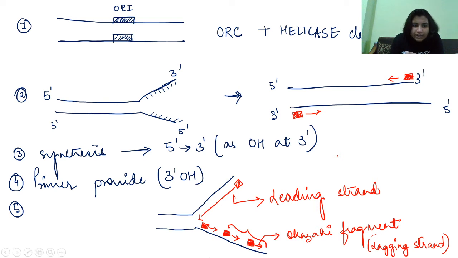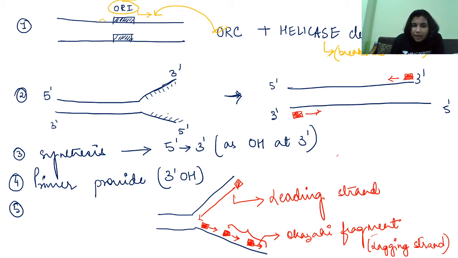Basically, here this is the ori site, right? This ori site is recognized by the origin recognition complex. Once it is recognized by the origin recognition complex, helicase will get functional. It will start cleaving the DNA by breaking the hydrogen bond. Once the hydrogen bond is broken, it will look like this, right?